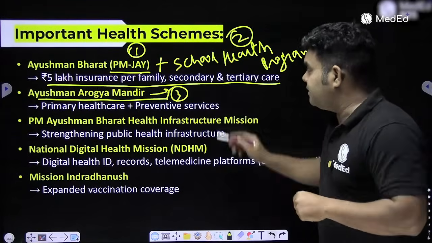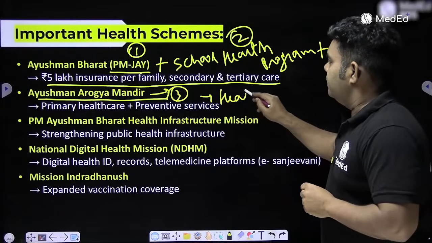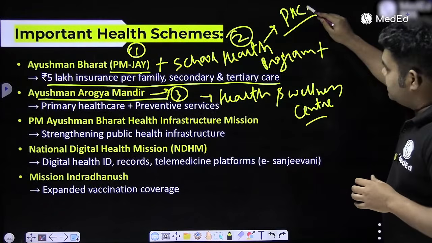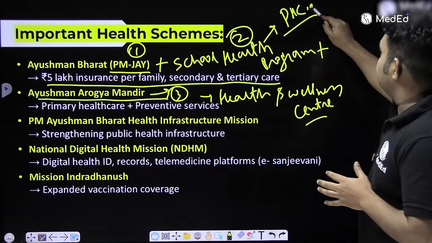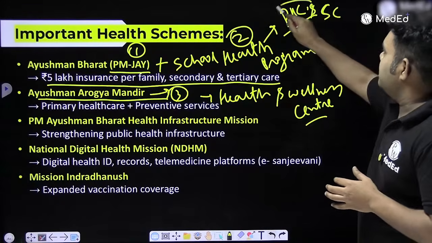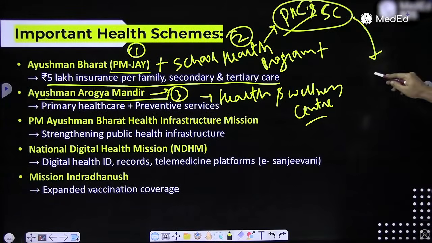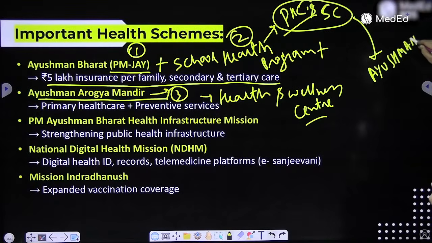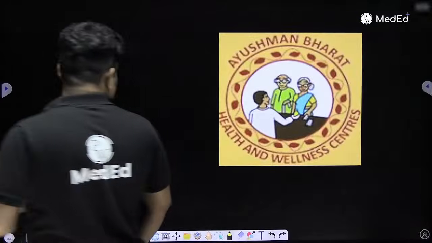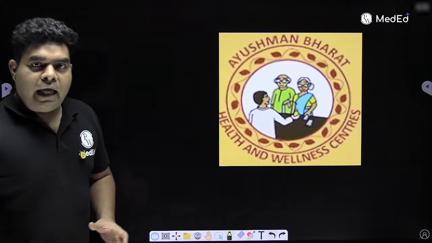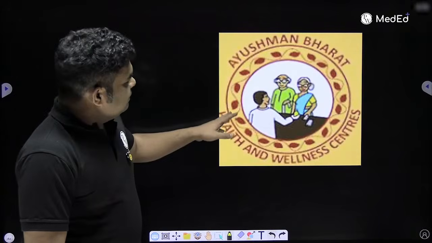Ayushman Arogya Mandir is the same as the health and wellness center. But now PHC is known as Arogya Mandir, and the sub-center is also known as Arogya Mandir. So there is no more PHC and sub-center; they are now renamed Ayushman Arogya Mandir. They can give you the logo of Ayushman Arogya Mandir also. They have already given it in the exam to identify. So let me show you the logo of Ayushman Arogya Mandir. This will be the logo they will give in the exam, and there are some leaves in it.